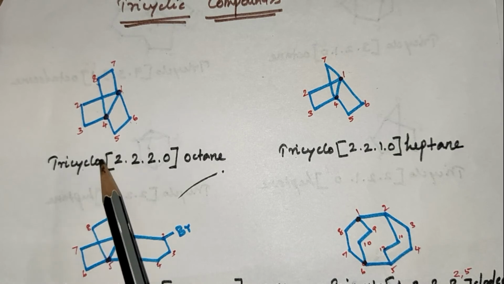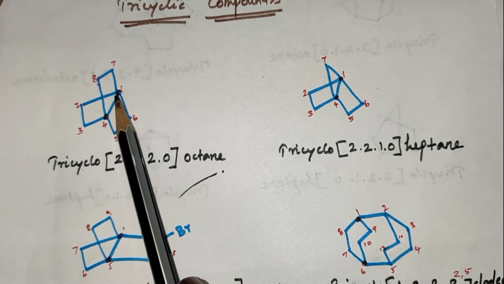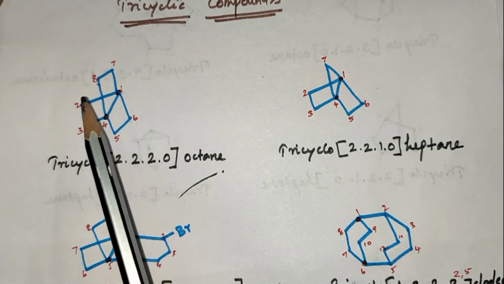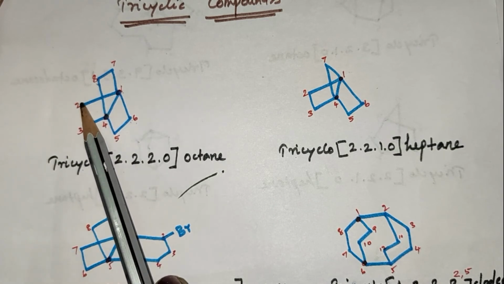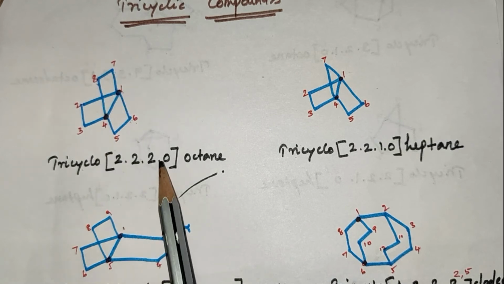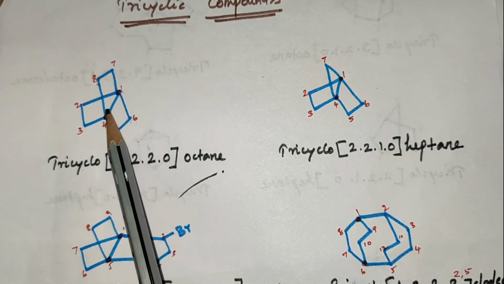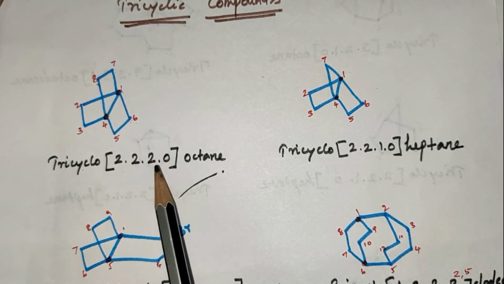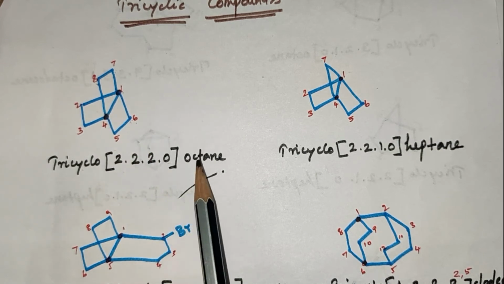Tricyclo, open a square bracket. Between the bridges, this side two carbon atoms are connecting, this side two carbon atoms are connecting, and this side two carbon atoms are connecting. 0, there is no carbon atom between the bridgeheads. So it is written as 0 octane.